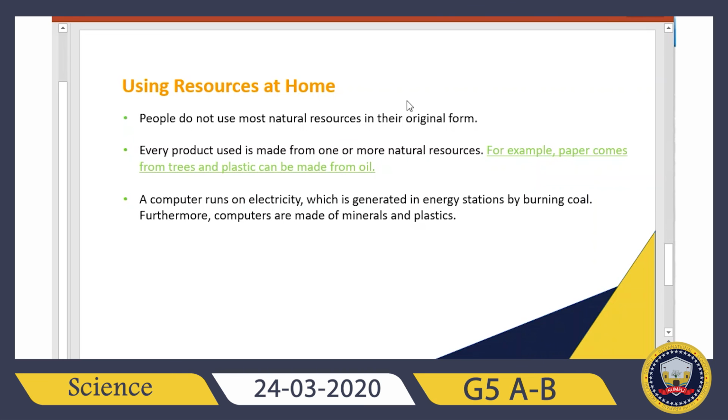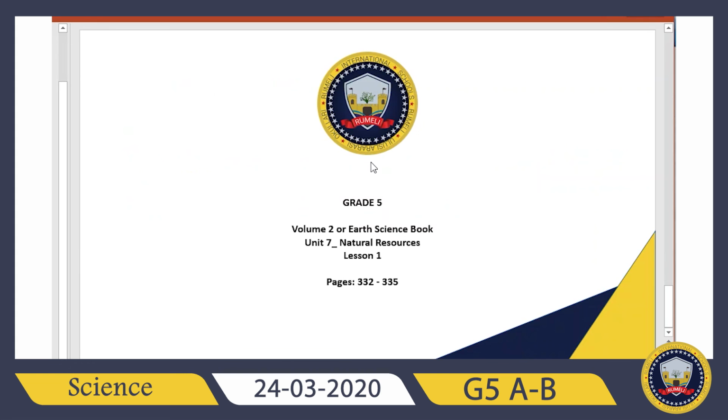So basically we are using natural resources a lot in our daily life. If you want to revise this lesson, please open Unit 7, Lesson 1, pages 332 to 335. And if you have any questions, please read those pages really carefully in order to understand this topic better.